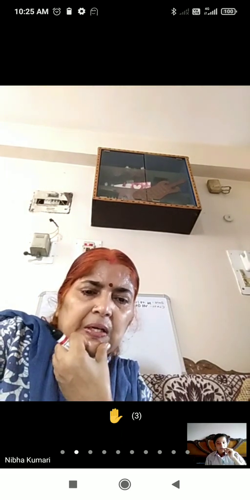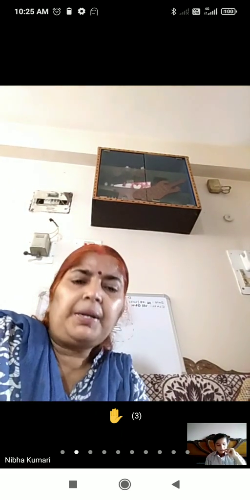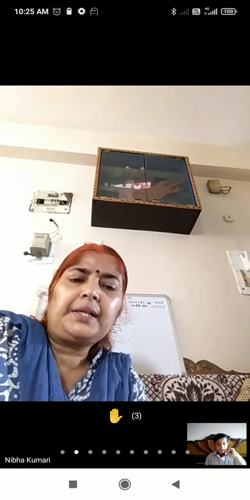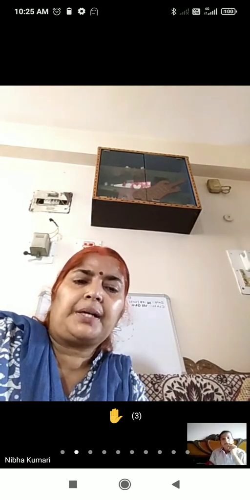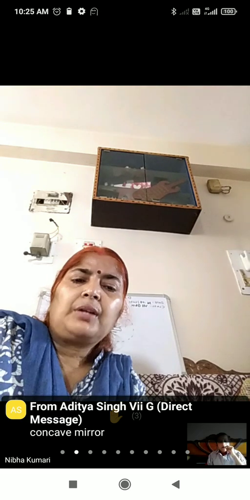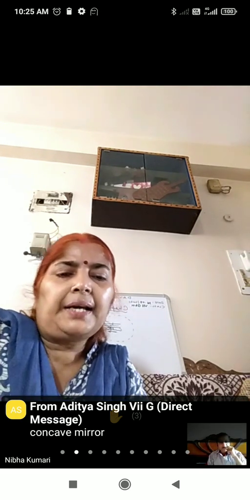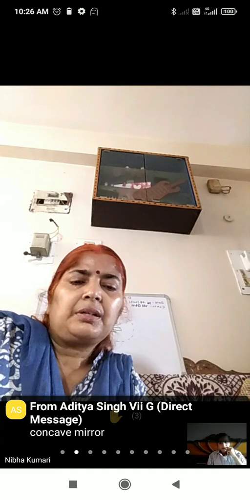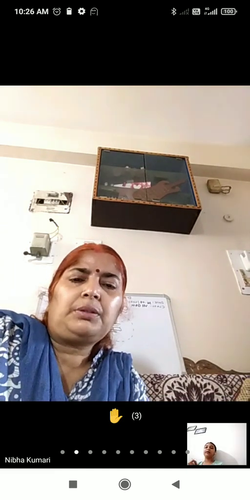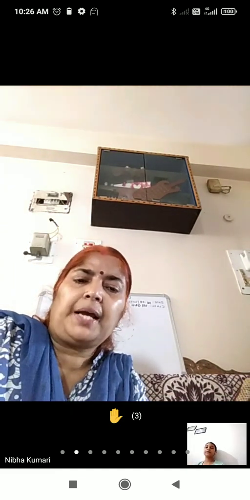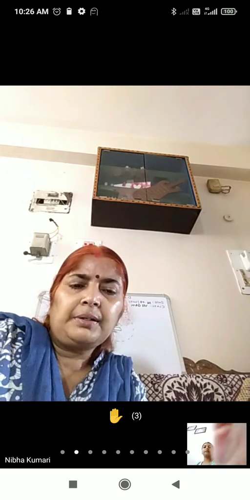Next is shaving mirror. Shaving mirror is plane mirror or concave mirror? Plane and concave both are correct. We can use both mirrors, concave mirror and plane mirror. Okay?